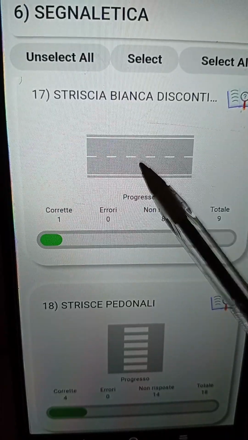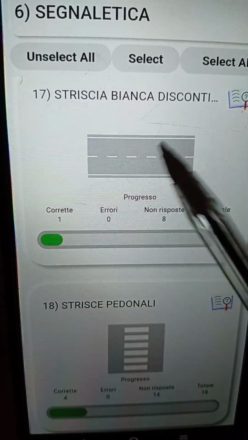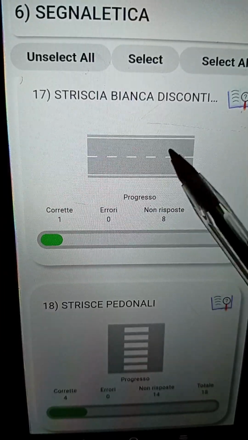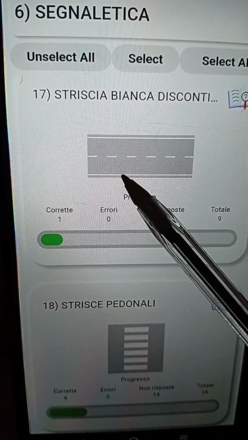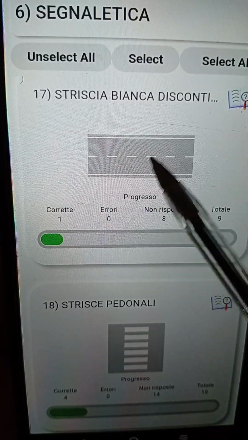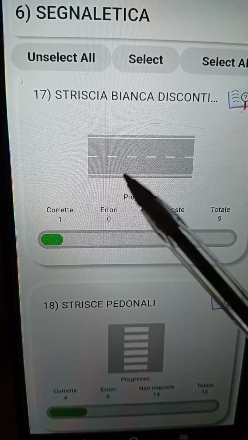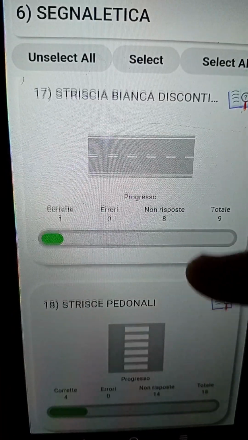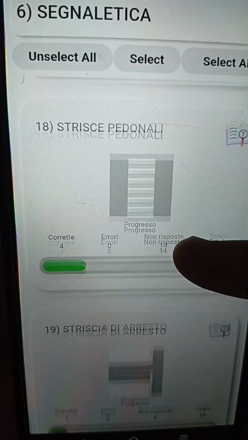But if the road is a doppio senso di marcia, you cannot do sorpasso in curva. Stare attenti. Why is it that you cannot do sorpasso in curva? Because the visibility is low compared to when it is senso unico. Okay, I'm trying to be as fast as I can. Let's go to the next one.